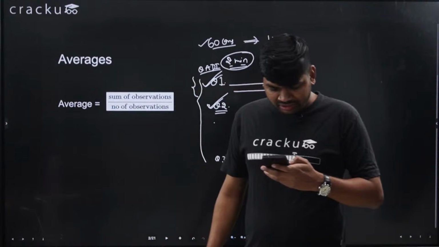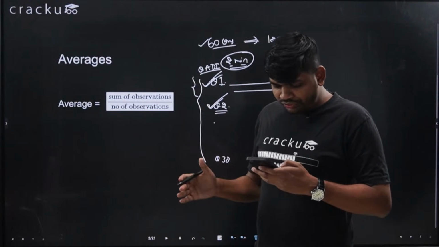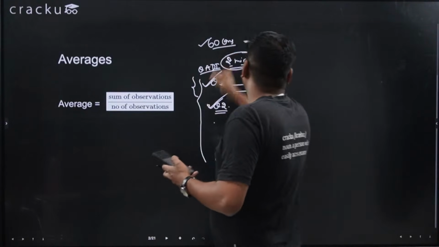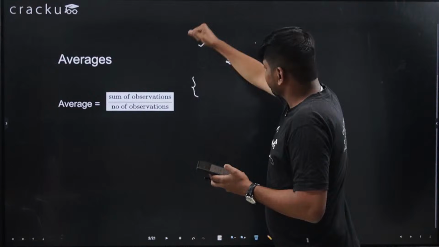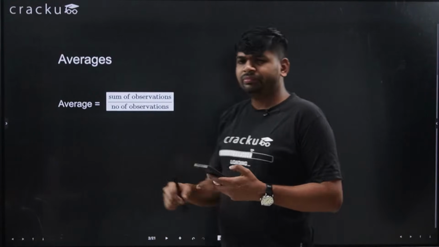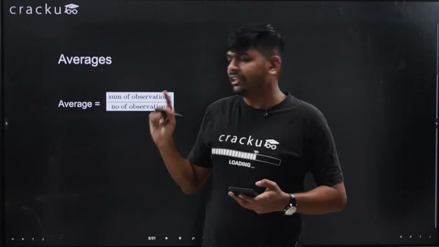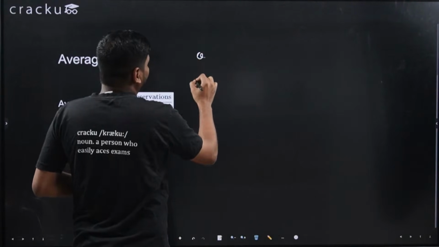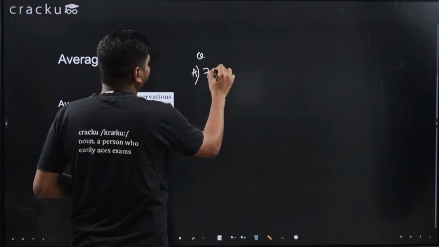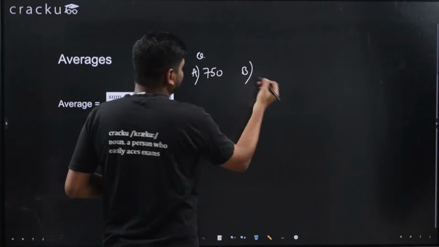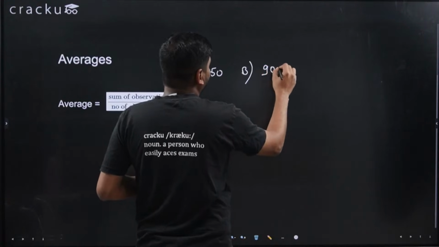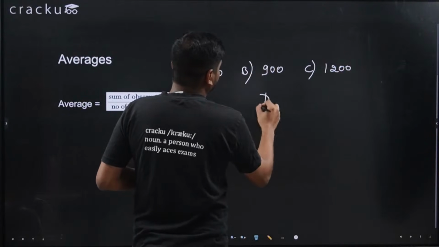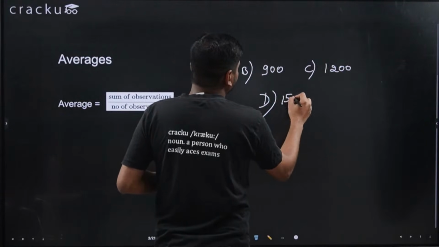Sir, I do know the solution to major questions, but how to solve them fast? If you want to solve the questions very fast, I will tell you one thing. There will be a calculator in the examination, right? So let's say you are solving a question and the options are 750, 900, 1200, and 1500.